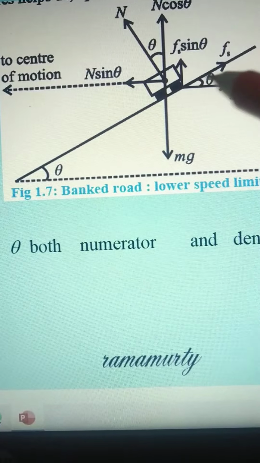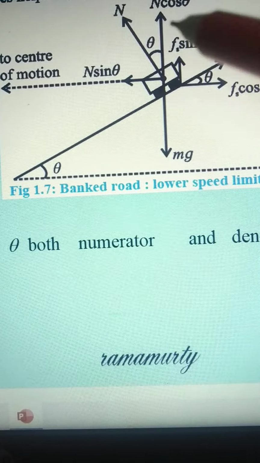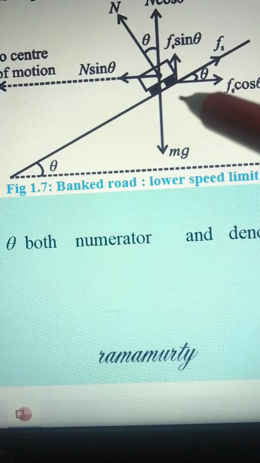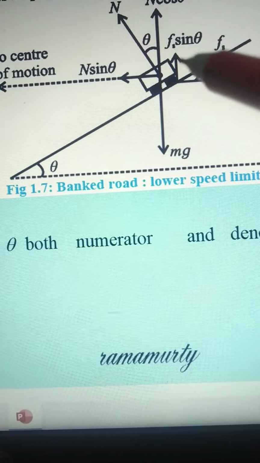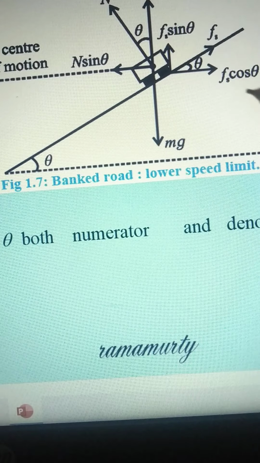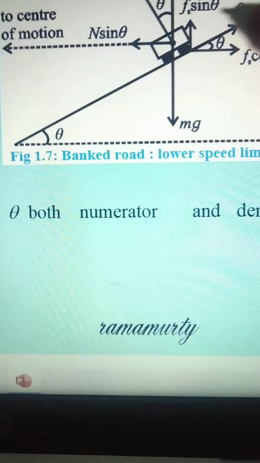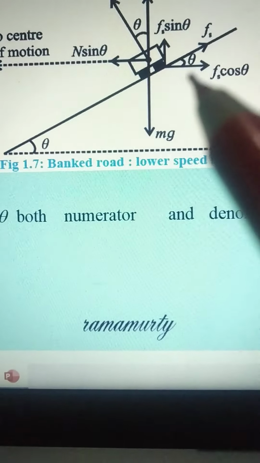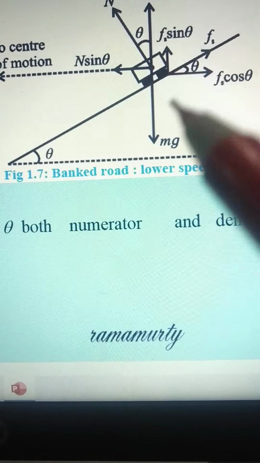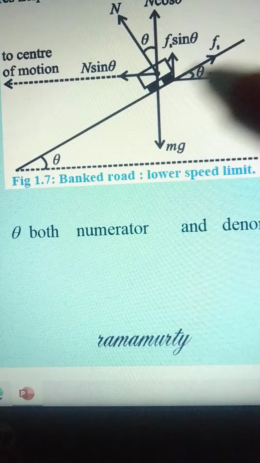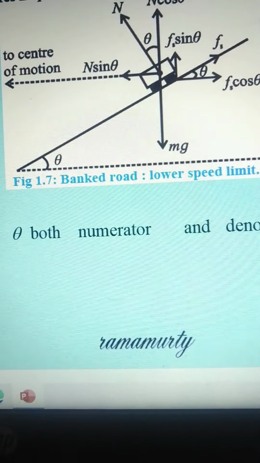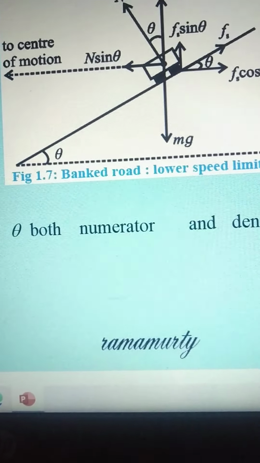Now Fs means the frictional force acting on the tire. Here again the frictional force is divided into two components, Fs sin theta and Fs cos theta. This is the vertical component and this is the horizontal component, okay, because the tire is on this side.